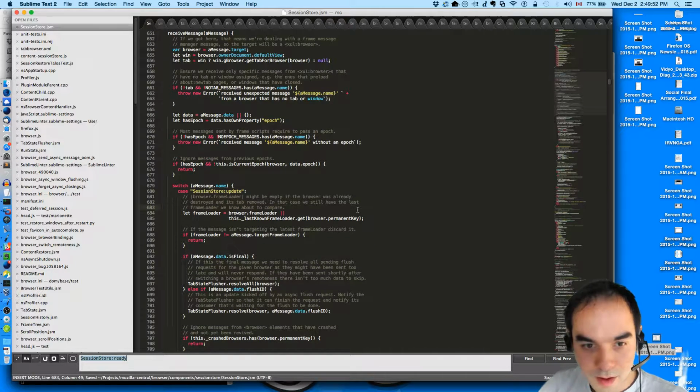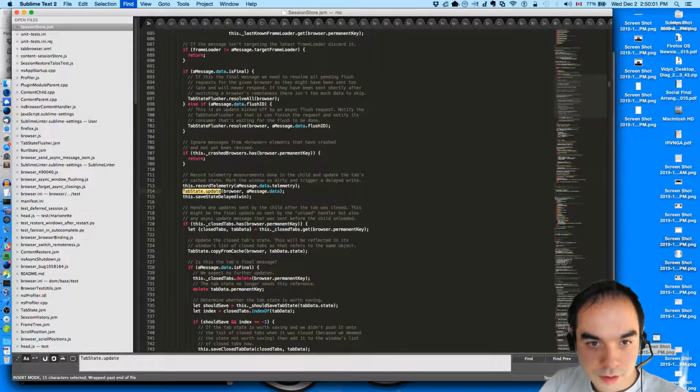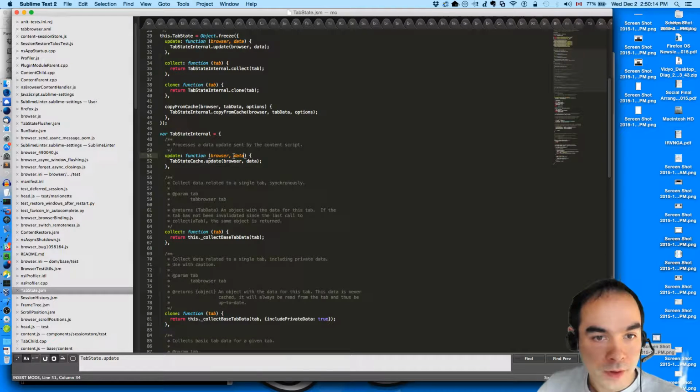And then tab state dot update. A message dot data. Oh, yeah. I think we want to change something back. We want to update that. Yes.